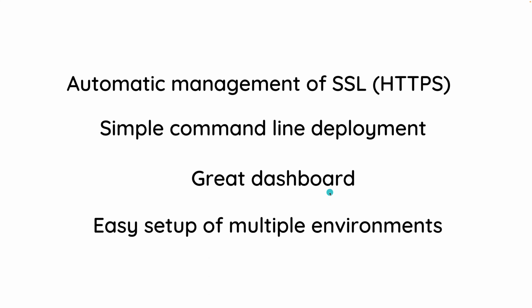It has a great dashboard. You can view a lot of logs, just view your application in general. And you can set it up in multiple environments very easily. So you can have a staging environment, you can have a dev environment, as well as a production environment. And this is very, very easy to set up. So enough of that. Let us get into it.